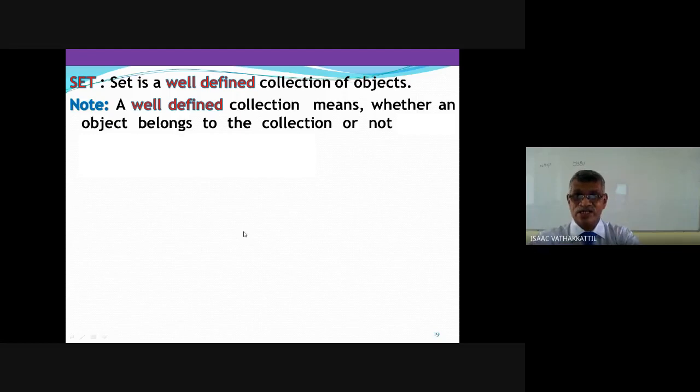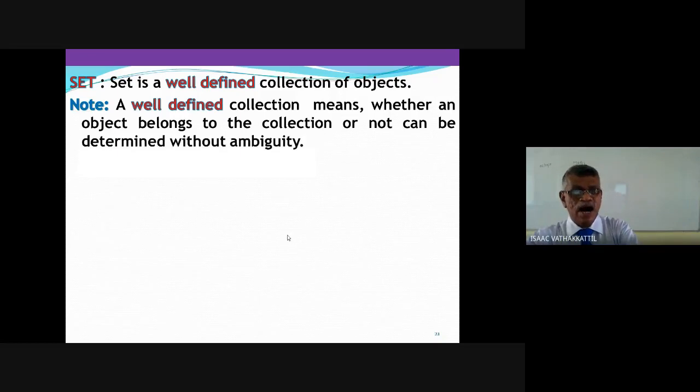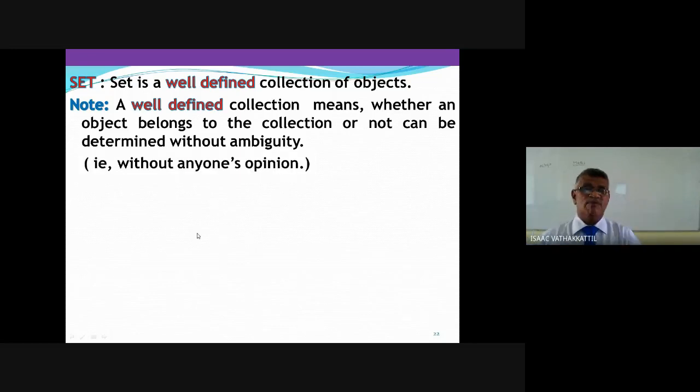A collection of what kind of objects? Well-defined objects. Well-defined means whether an object belongs to the collection or not can be decided without any ambiguity. Without ambiguity means without anyone's opinion. There is no need to take anyone's opinion to see whether an object belongs to this collection or not. I'll explain how it comes.